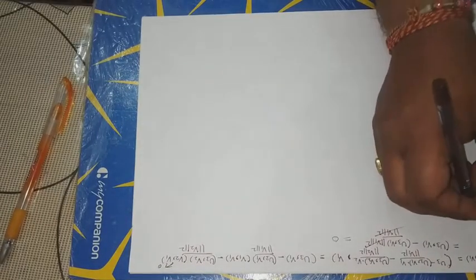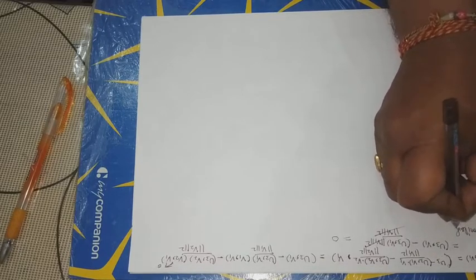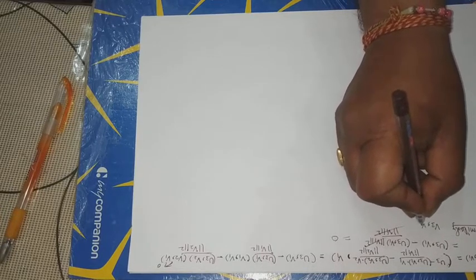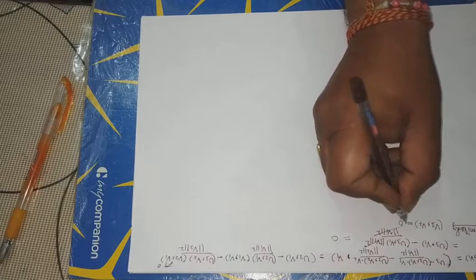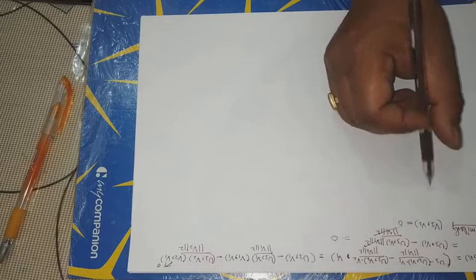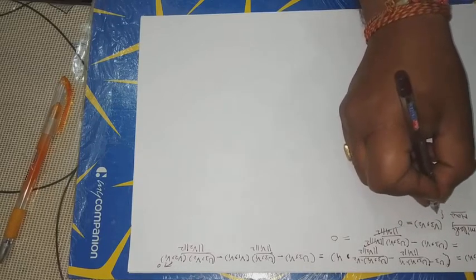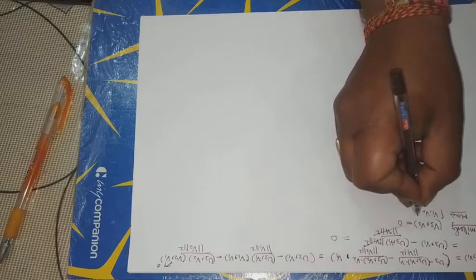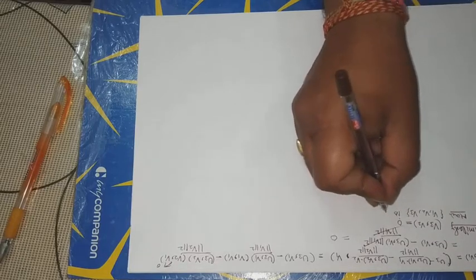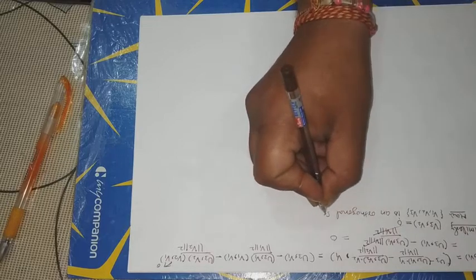Similarly, v3 inner product with v2 is always 0. That is, we can say v3 is orthogonal with v1 and v2. Now, we can write the set v1, v2, v3 is an orthogonal set.